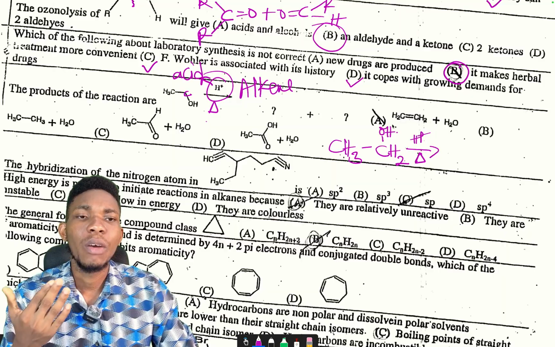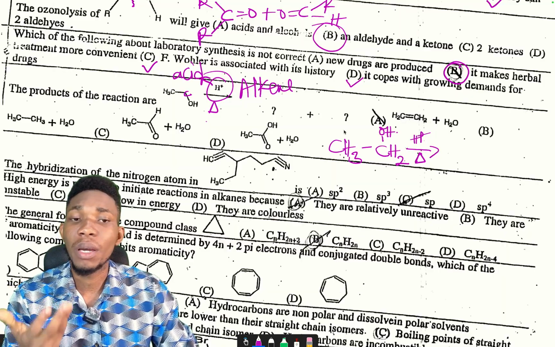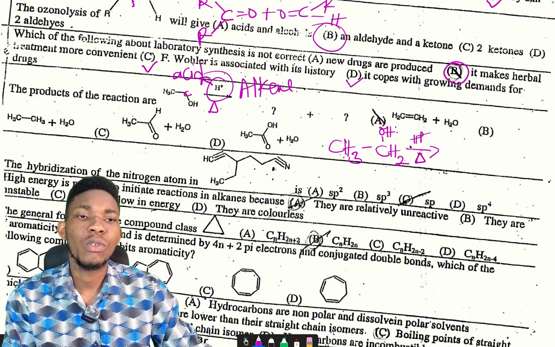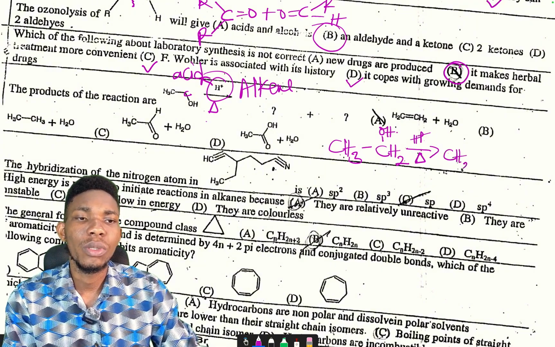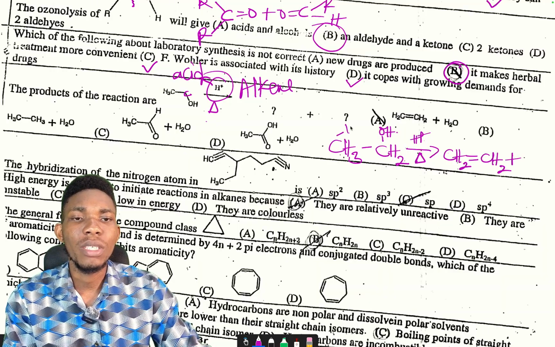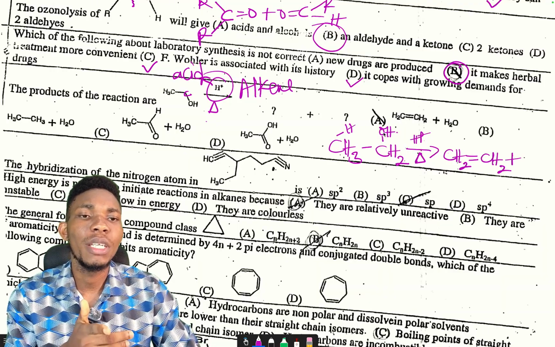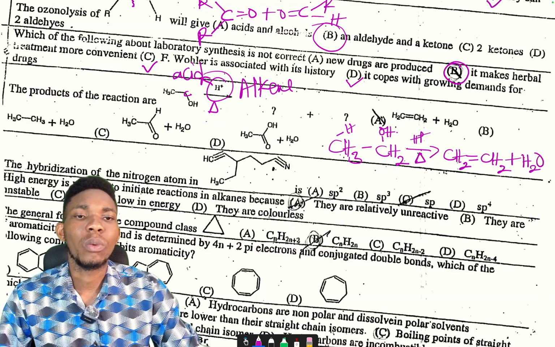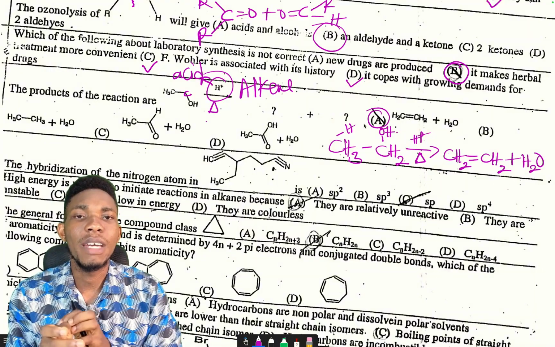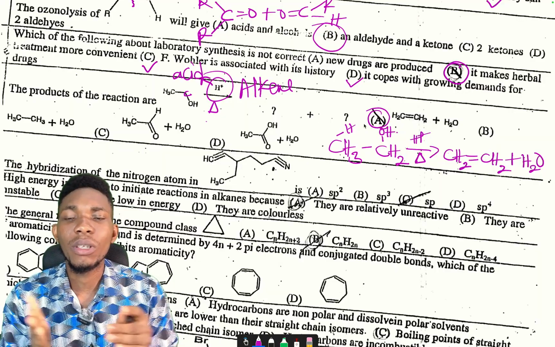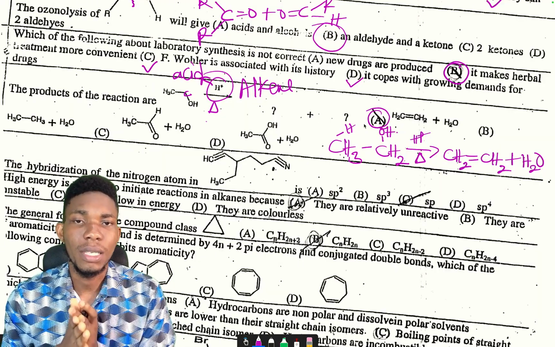Are you getting it? Then when we remove the OH, we remove one hydrogen from here also, according to what we learned. So if we remove hydrogen from here and OH from here, you are going to form CH2, with a double bond here, CH2, plus the H you removed from here. H removed from here plus OH from here will give us H2O. So this will form an alkene and water. And option A is very, very correct for this question. Every other option here is incorrect.